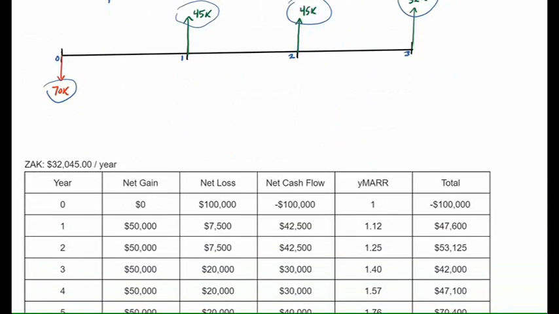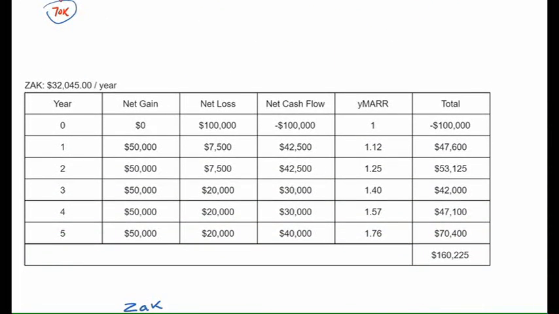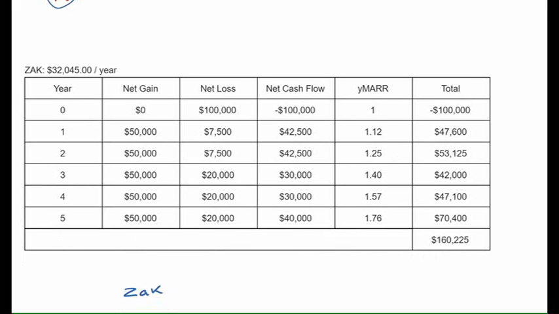We're moving down to Zach's project plan, which is a 5-year plan. Same thing here, it's very easily tabulated, so you can see where all the values are coming from. Feel free to check your work here, but you get your net cash flow multiplied by the MARR totals, and then you sum it all the way down.